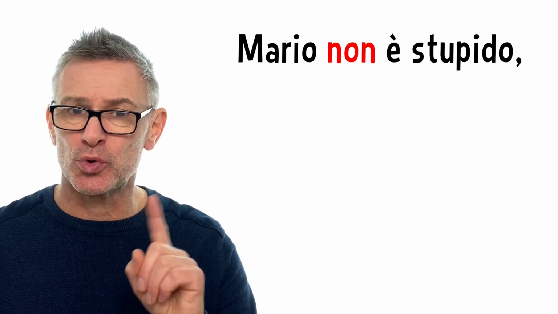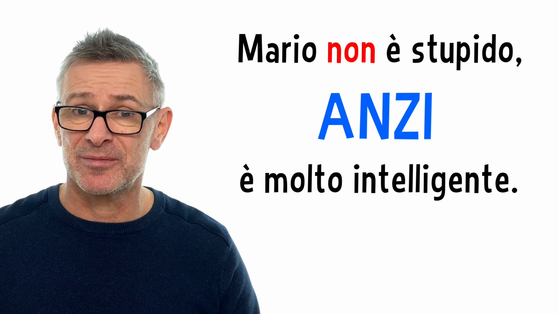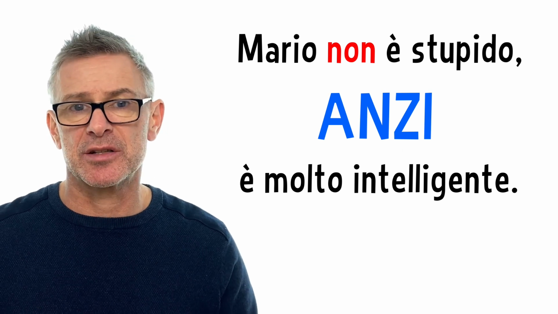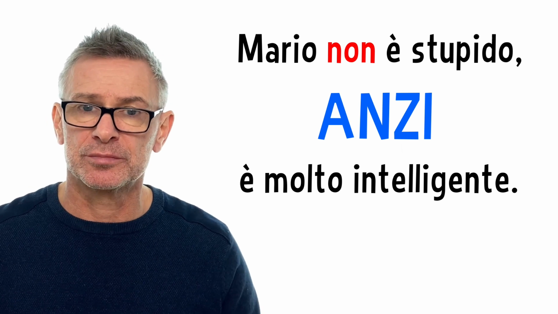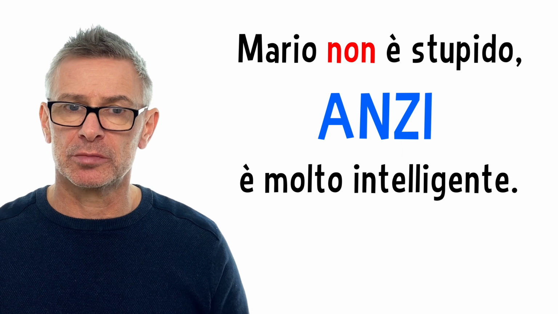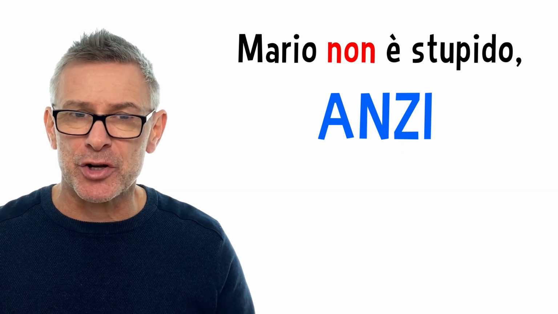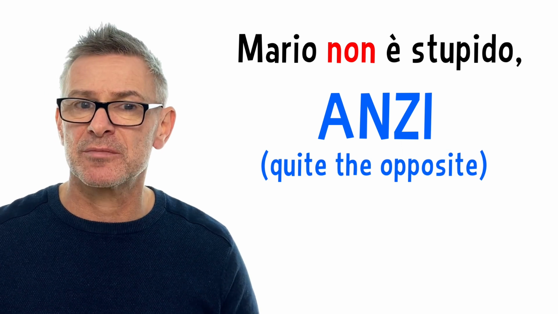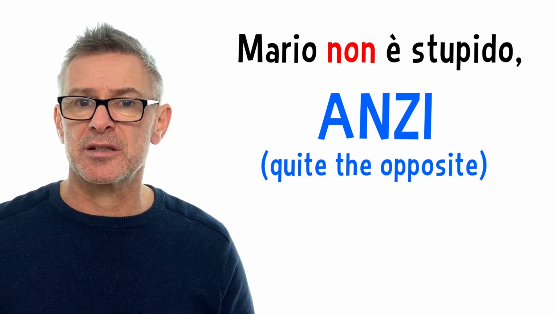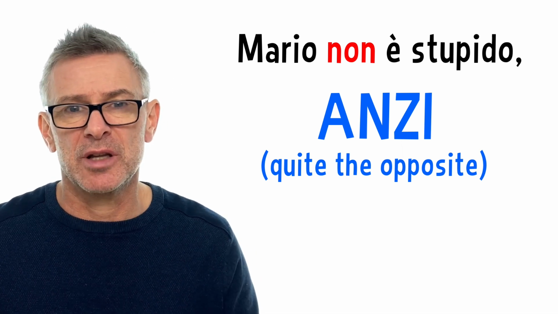Mario non è stupido. Anzi, è molto intelligente. In this type of sentence, anzi can stand alone, without the need for a correction. Mario non è stupido. Anzi. Mario isn't stupid. Quite the opposite, in fact. You could complete the sentence by saying è molto intelligente, but there's no need to if you don't want to.